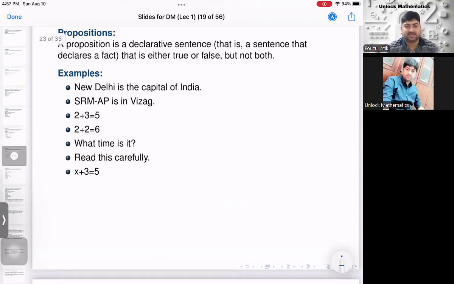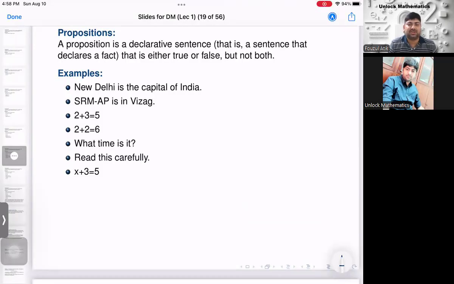Now look at this example. x plus 3 is equal to 5. It is a bit interesting. It declares a fact that x plus 3 is equal to 5. But although it is declaring a fact, is this statement true or false? We don't know. It depends on the value of x. For some values of x it is true, but for some values of x it is false. So therefore, it is not a proposition.